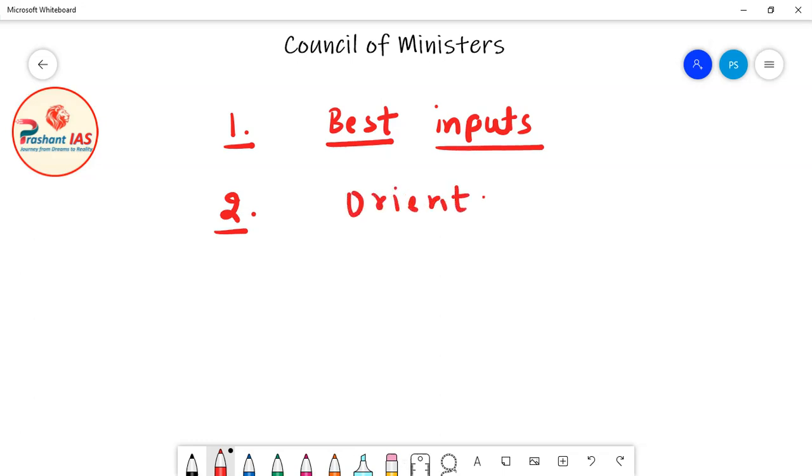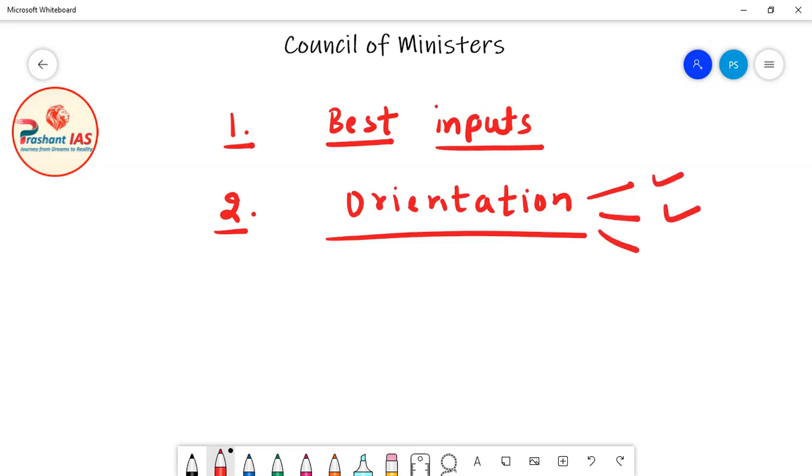The orientation of all the members of council of ministers remains in the same direction, meaning all the ministers are saying the same thing. There is a homogeneity within council of ministers, meaning all the ministers are saying the same thing. So people do not get confused about the opinion of the members of the council of ministers. People should have a clear cut idea about the opinion of entire council of ministers.